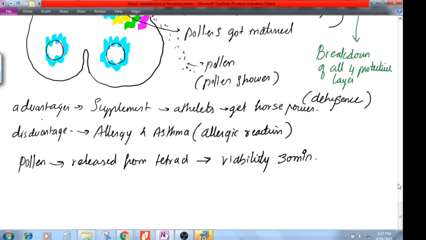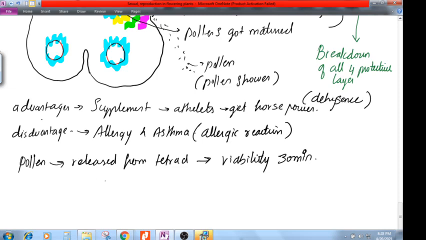That is another reason why pollen shower is produced. Consider a plant producing only one pollen at a time. If the pollen is not going to stick over the stigma within 30 minutes, do you think pollination will happen? Of course not, because the viability is only 30 minutes.